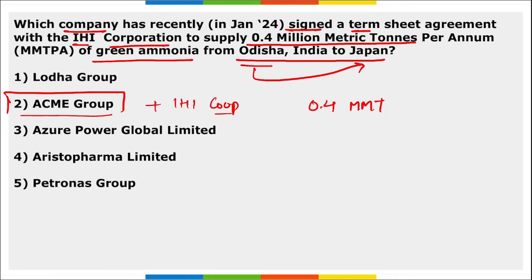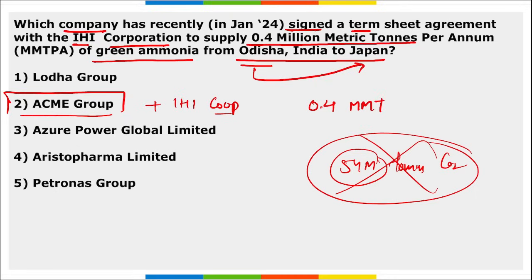Then this agreement will basically help in lowering the greenhouse gas emissions, and it will offset almost 54 million tons of CO2 that is released in the atmosphere. So this won't be released.